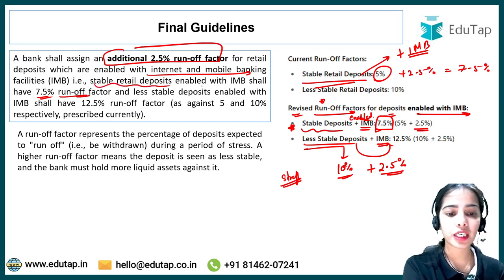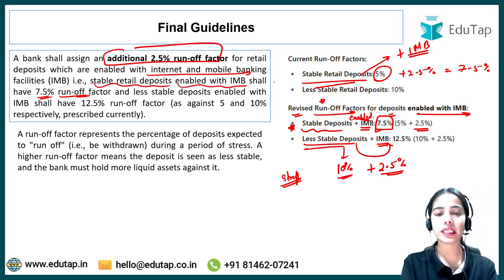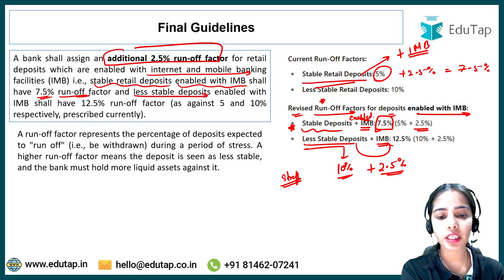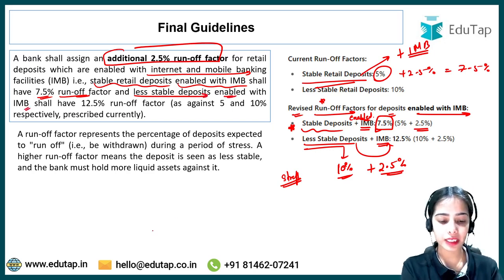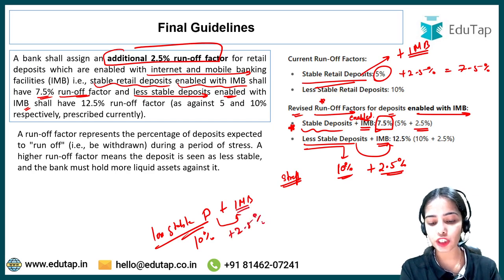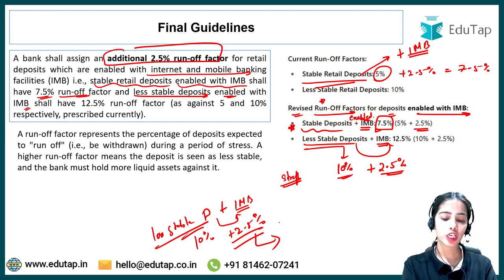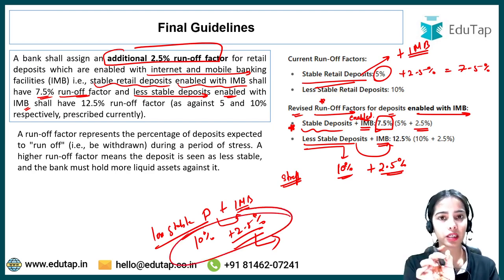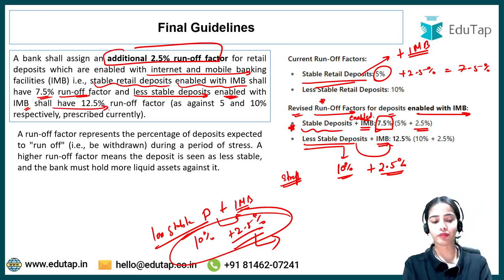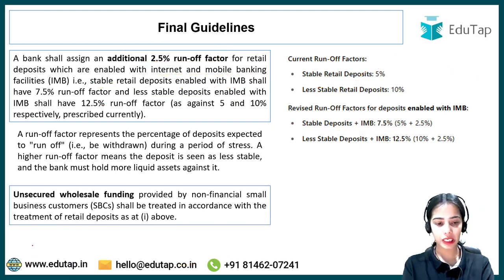Okay, so stable retail deposits enabled with IMB, internet and mobile banking, shall have 7.5% of the runoff factor. And less stable deposits usually have the runoff factor of 10%, plus if the less stable deposits are enabled with internet and mobile banking, they will have the additional 2.5% of the runoff factor. So in total their runoff factor will be 12.5%. So less stable deposits enabled with IMB shall have a runoff factor of 12.5%. I hope this is very much clear for all of you.